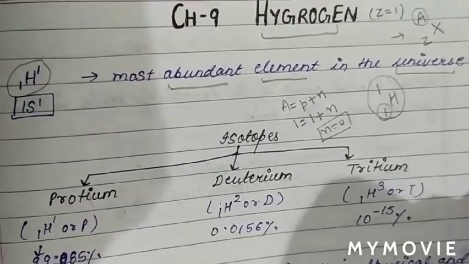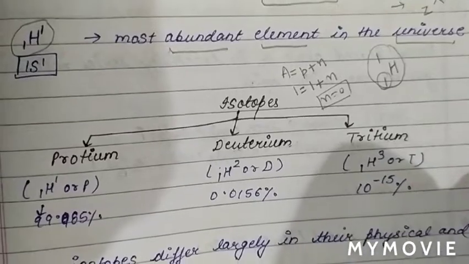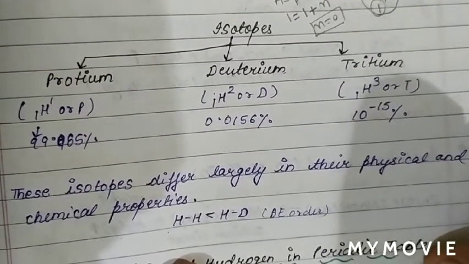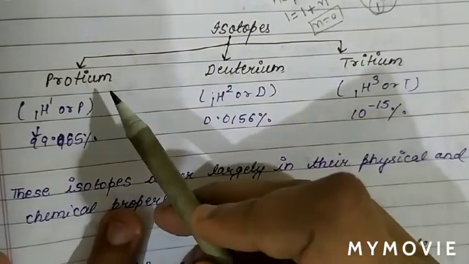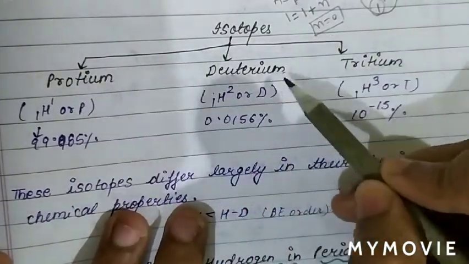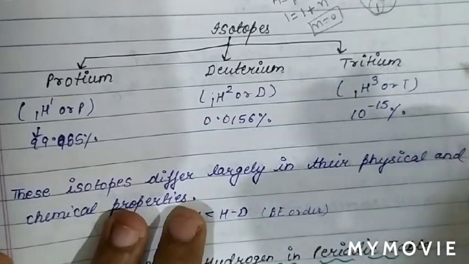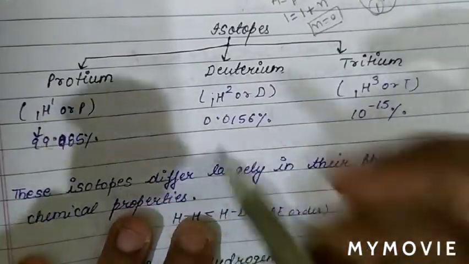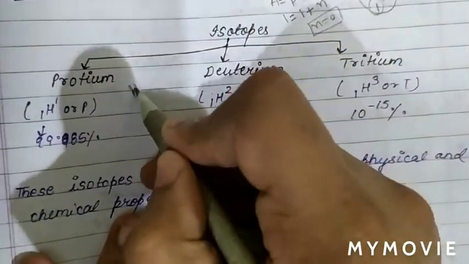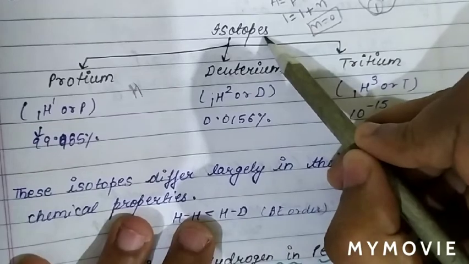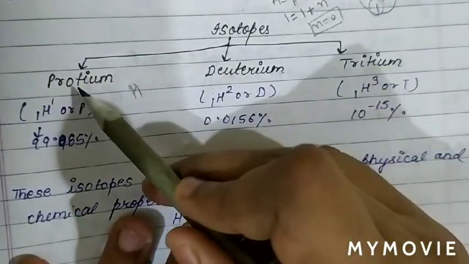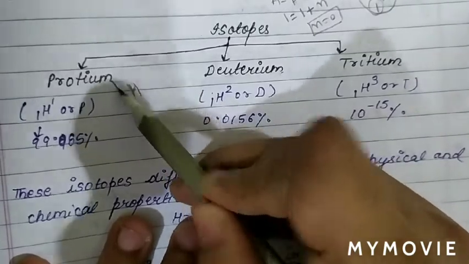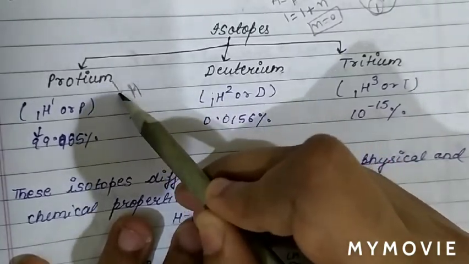Now see what the isotopes of hydrogen are. The three isotopes of hydrogen are protium, deuterium and tritium. Isotopes have the same atomic number but different mass numbers. The protium isotope is 1H1, which means the atomic number is 1 and the atomic mass is 1.